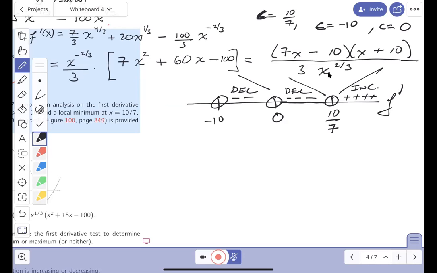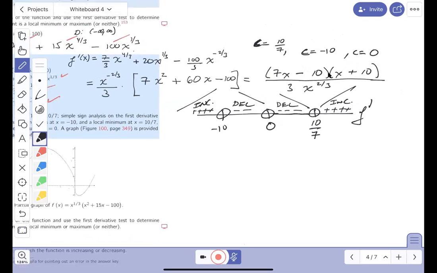This is plugging in. Let's take a number below minus 10, like, I don't know, minus 11, plug it in. This would become negative, this would become negative, and this is always positive. So what do we get? A positive number. Again, if you're struggling with sign analysis, you're struggling with Math 119, 2 courses before this one. I'm not saying you can't struggle with it, but you got to get it fixed.